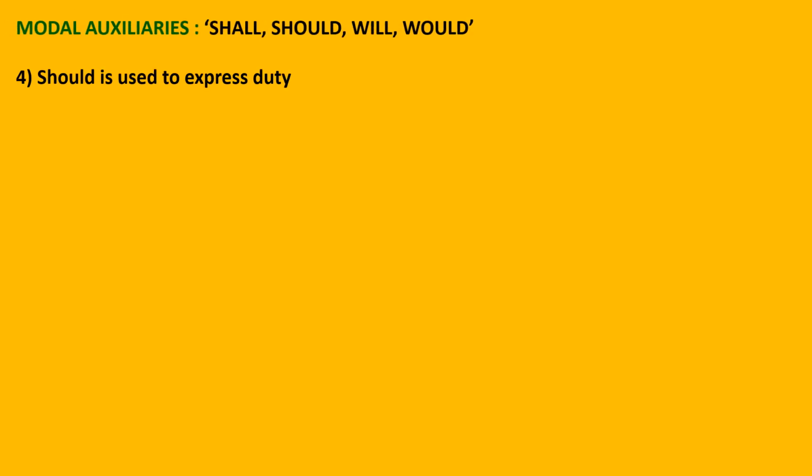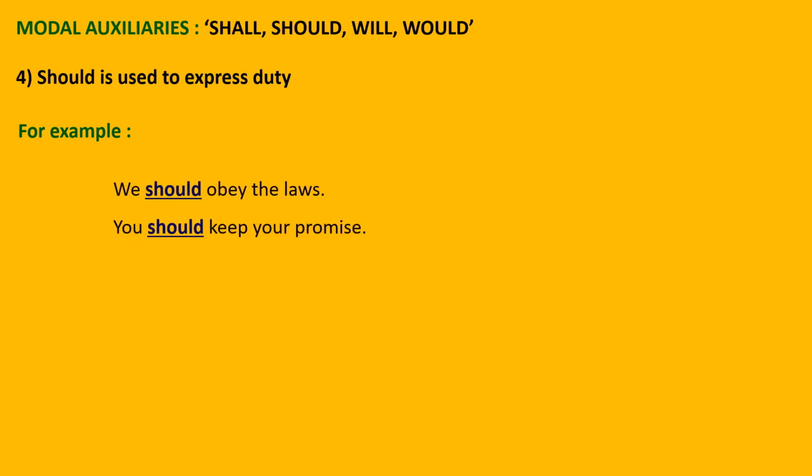Our next word will be should. And should is expressed to show your duty. We should obey the laws. You should keep your promise. Children should obey their parents. With the sentences, you can easily understand that when you are supposed to do anything, then the word should is used. So should shows your duty of doing something.